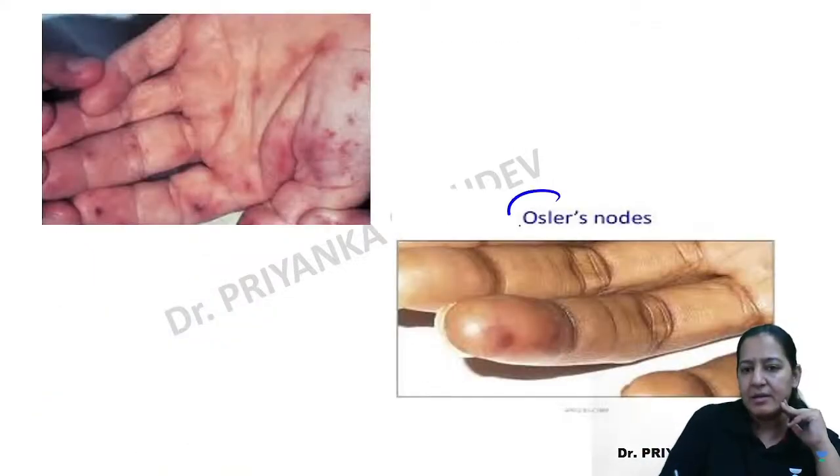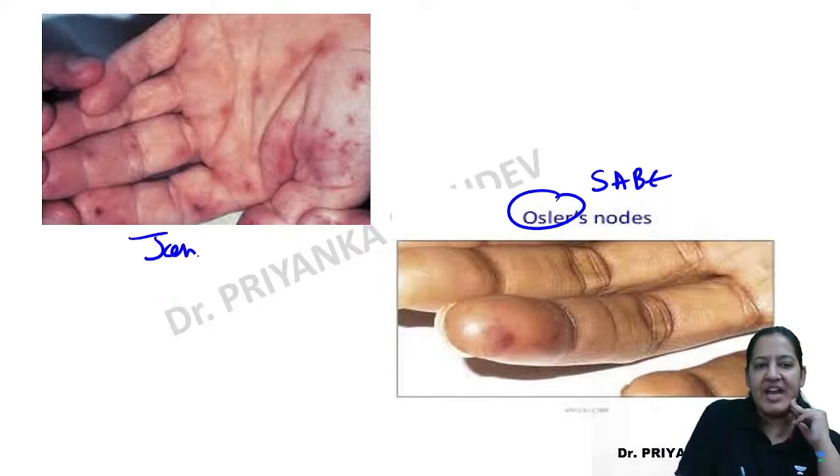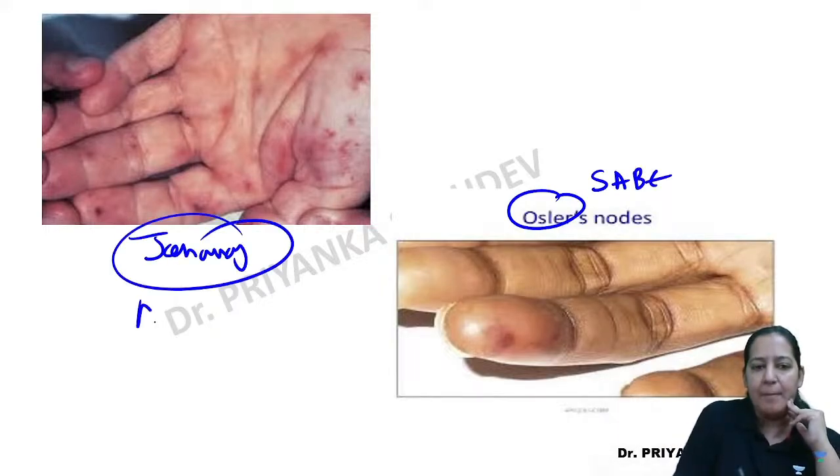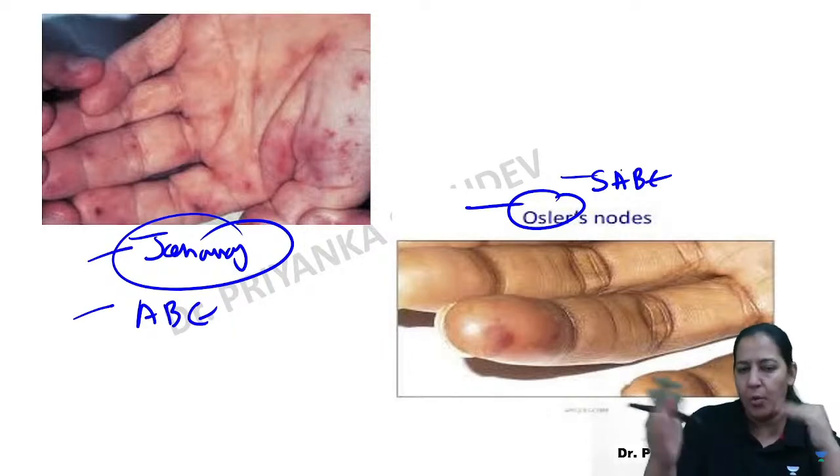Let me write here. This is Osler, seen in SABE, and this is Janeway, seen in ABE. First learn that: Janeway in ABE, Osler in SABE. You know what ABE and SABE are.